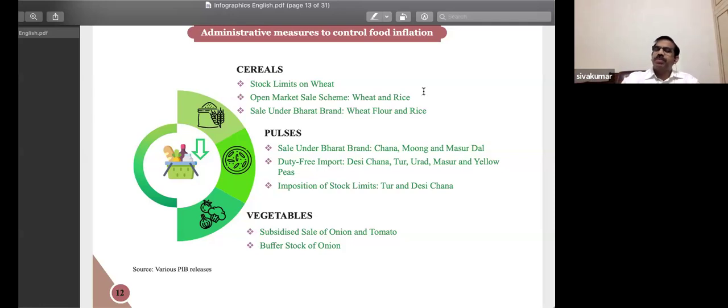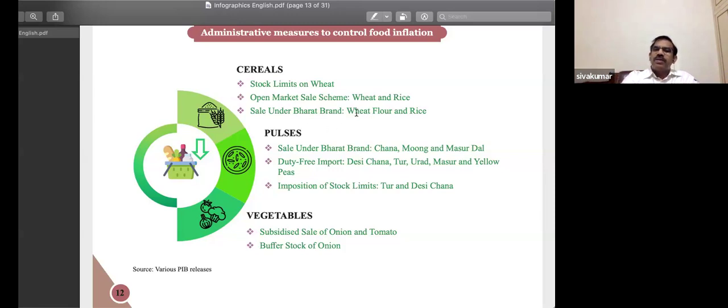Rather than selling it to wholesalers or traders, now the government itself has started selling in the retail markets. I guess most of you have heard these brand names: Bharat Atta, Bharat Rice, Bharat Dal. What do they refer to? Basically, the government started selling agri produce directly to retailers. Because what is the concern of the government? If at times of shortage I sell it to a wholesaler or a dealer, he might end up manipulating prices again by simply holding it. But if I want to ensure that these goods get passed on at a cheaper price to my people, the best solution is: let me directly sell it. And that's it.